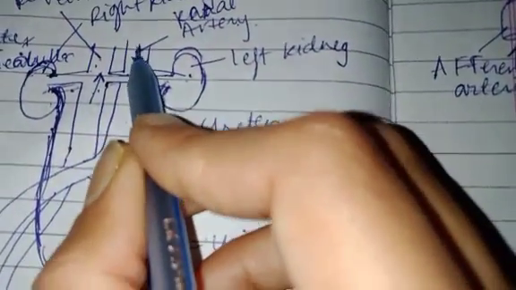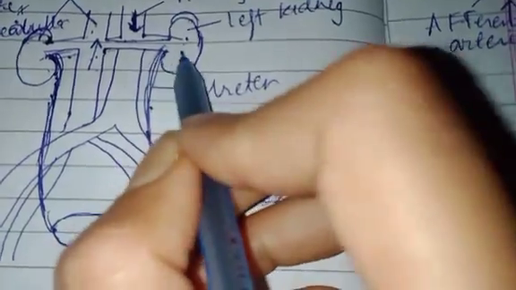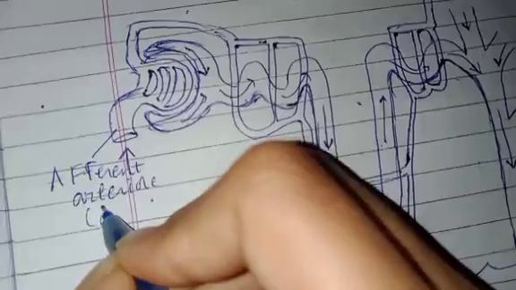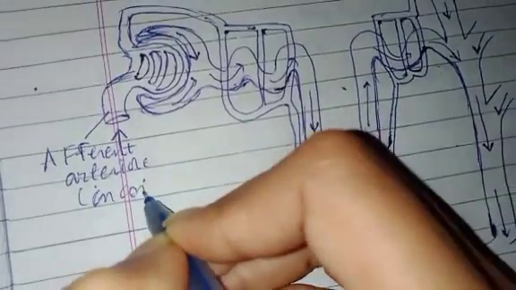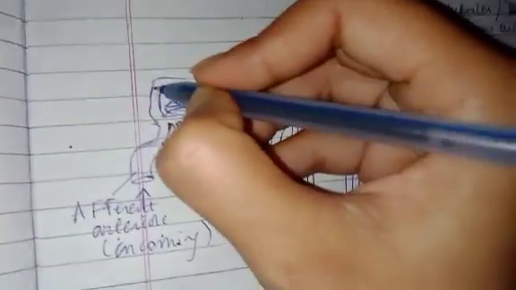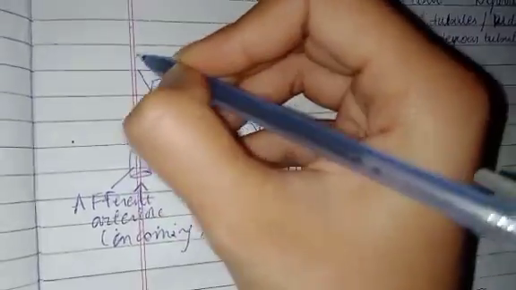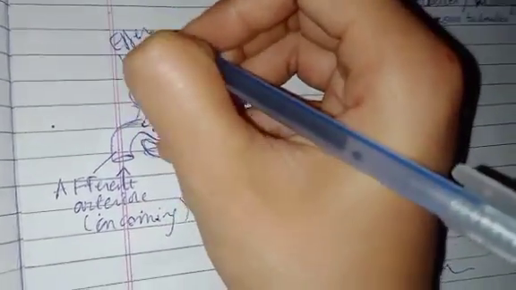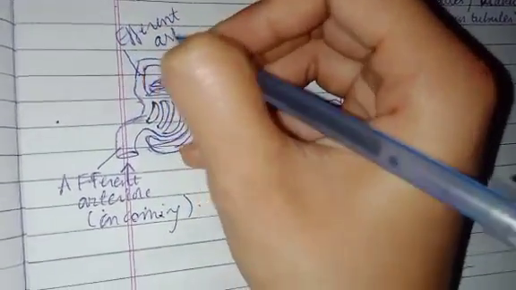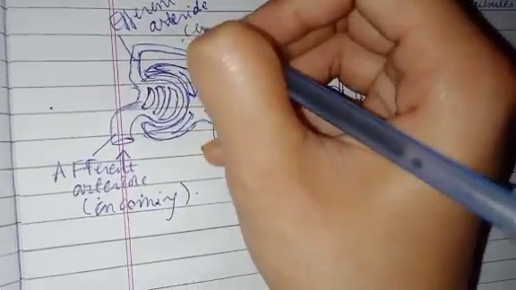Like I've told you, this is the renal artery, and this enters the kidney, and it breaks down into arterioles. So this is the efferent arteriole, meaning the outgoing arteriole.